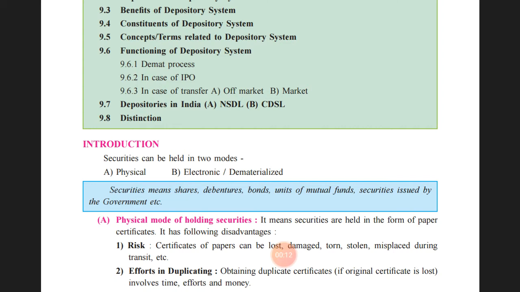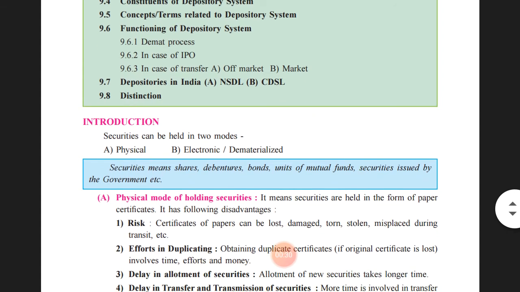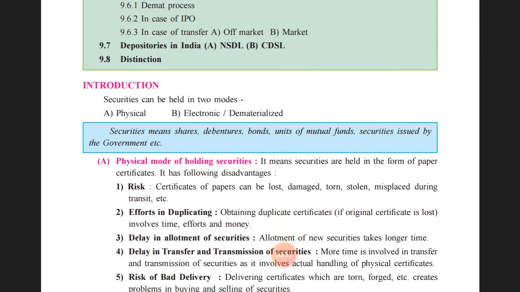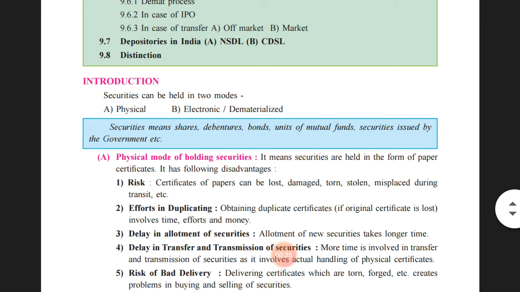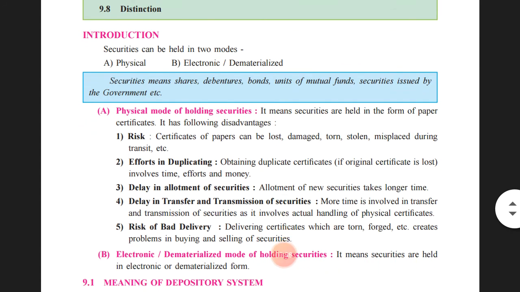Securities are held in two modes. Normally securities, we can say shares, debentures, bonds, so many things that have been issued by the company, we call by one term, securities. Securities can be issued in two forms. Mostly the securities were issued in the physical form, and now the securities are issued in an electronic form. We could also call it a dematerialized form.